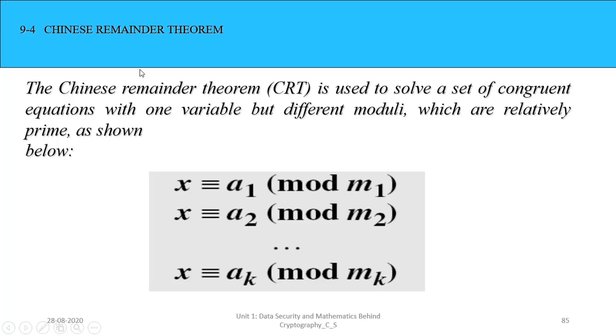Then this is a very important question. The Chinese remainder theorem, CRT, is used to solve a set of congruent equations with one variable but different moduli which are relatively prime, as shown. So what we have? These are moduli which are relatively prime. These don't have any condition, but the moduli must be relatively prime. That is what the Chinese remainder theorem requires.